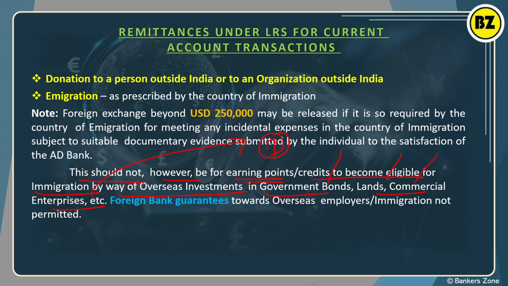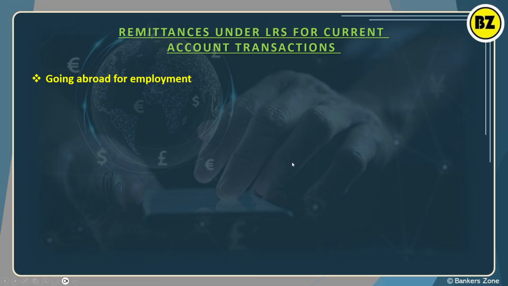Okay, if you have a lot of money invested here itself, for example you have a lot of property in India and you want to move permanently to Canada, then you cannot say that I have more property in India, give me more money, more than 2,50,000. No, you are not allowed to take it with you. Obviously, if you produce some documentary evidence and it is to the satisfaction of the bank, then they can send you more. Okay, next, going abroad for employment.